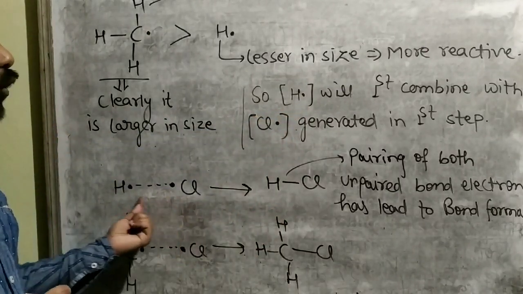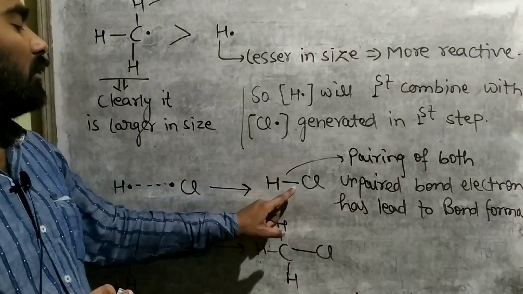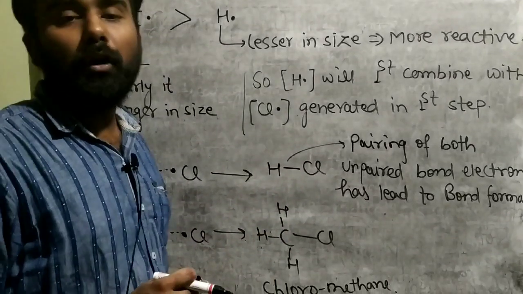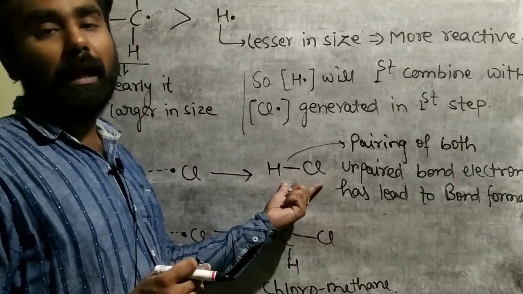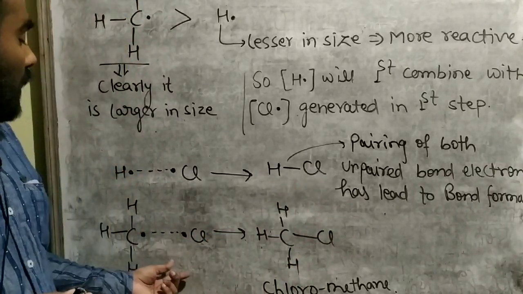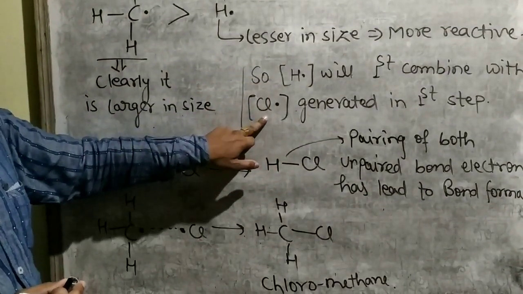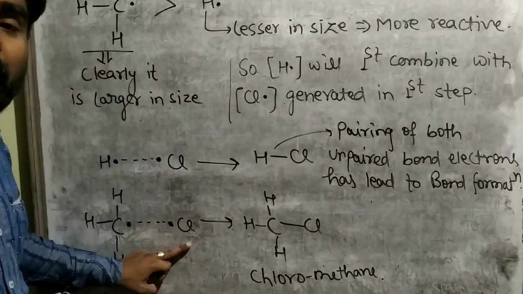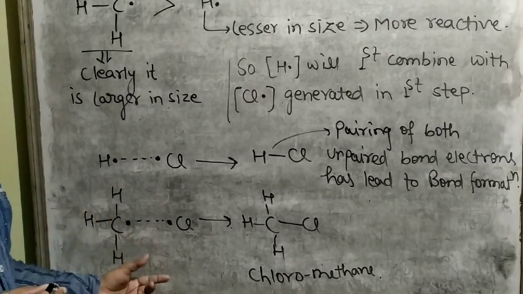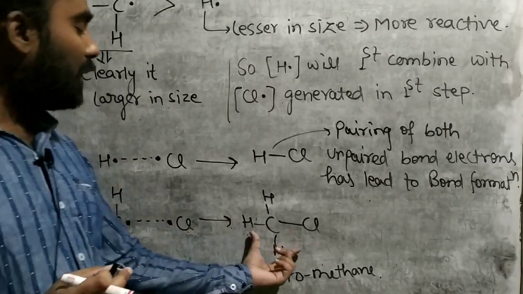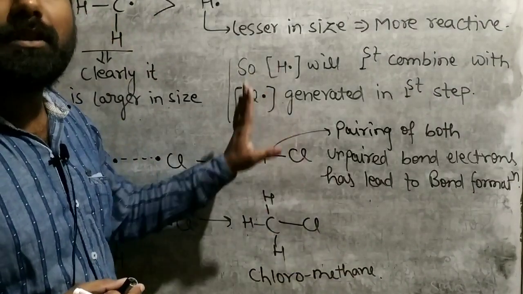Here pairing of both unpaired electrons has led to bond formation. This will be the single covalent bond formed between hydrogen and chlorine, and this will lead to formation of HCl, hydrochloric acid. Now in the system one chlorine free radical will remain, and one methyl free radical will also remain. These both free radicals will also combine with each other to generate chloromethane. This is the first step of this reaction.